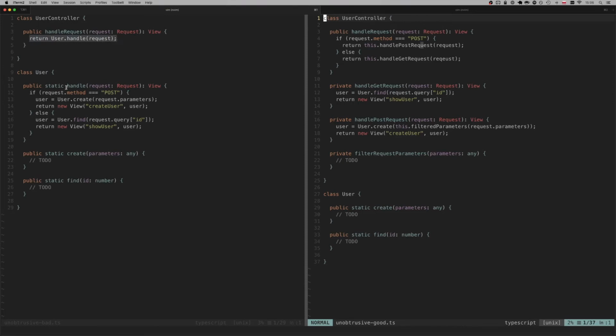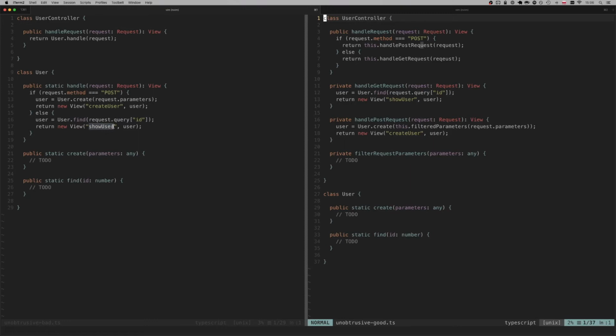Then the user class has a method called handle that, depending on the HTTP method that is used to make this request, either creates a user and returns a certain view related to that, or finds an existing user and again returns the relevant view. If you're looking at this code and you're thinking, what the hell is that? You're absolutely right. I totally agree with you.